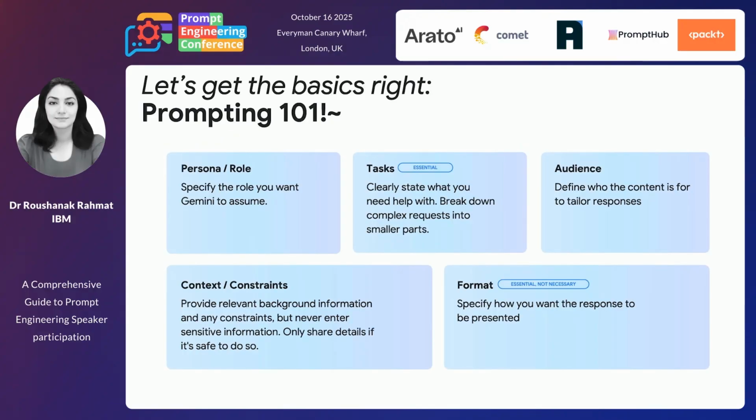So coming to these 5 important parts that I talked about. When we want to write the prompt, it's always good to respect these 5 parts to be included in our prompt. Then we are basically helping these models to understand the problem better and help us better. The first thing is persona or role.